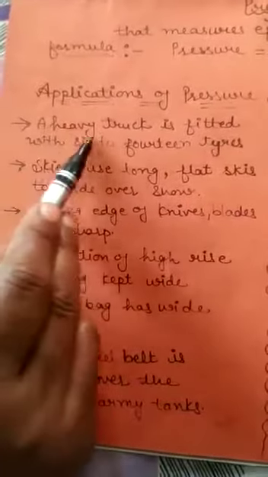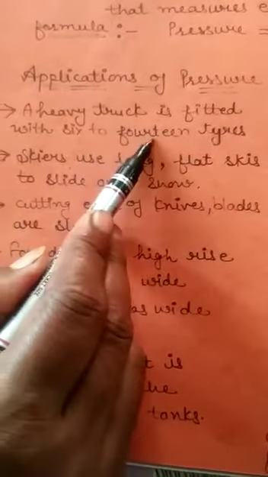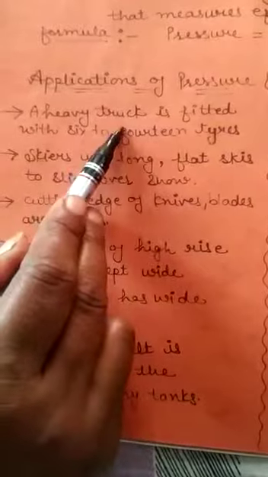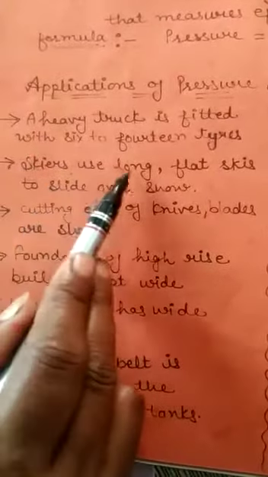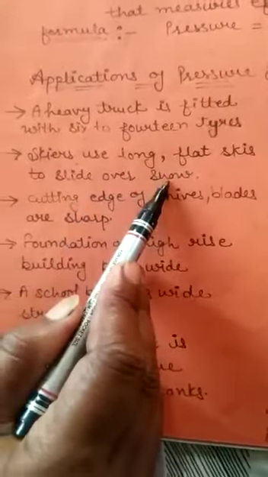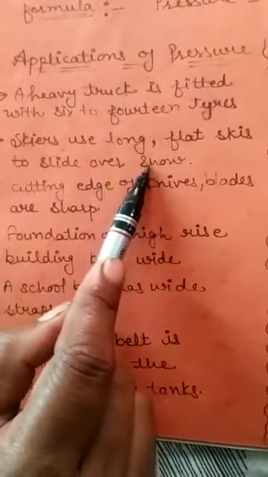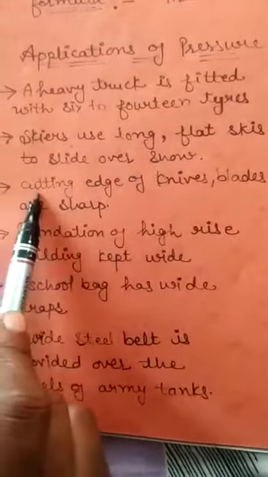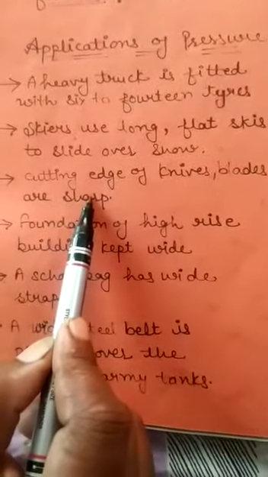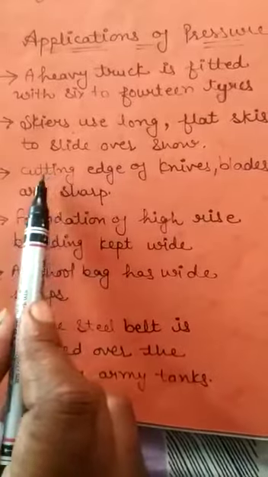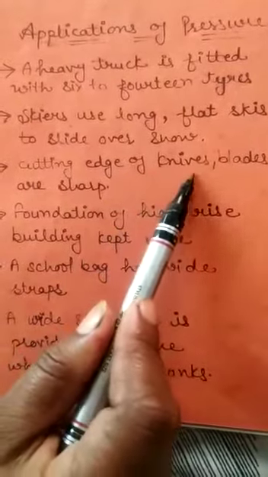Firstly, a heavy truck is fitted with 6 to 14 tires because with more tires there is less pressure on the roads. Next, people use long flat skis to slide over snow because when long and flat skis are used, one can move on the snow smoothly. And the next is the cutting edge of knife blades is sharp because when we cut an object with a sharp edge, the pressure becomes more and it cuts easily.